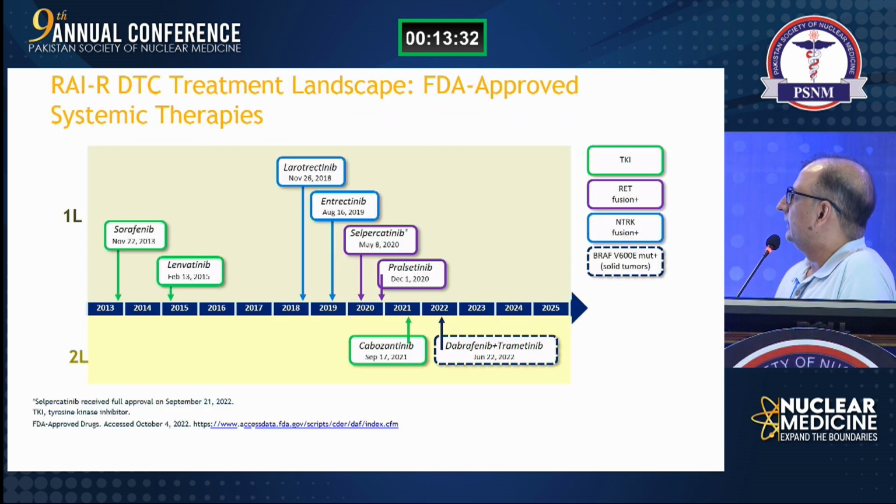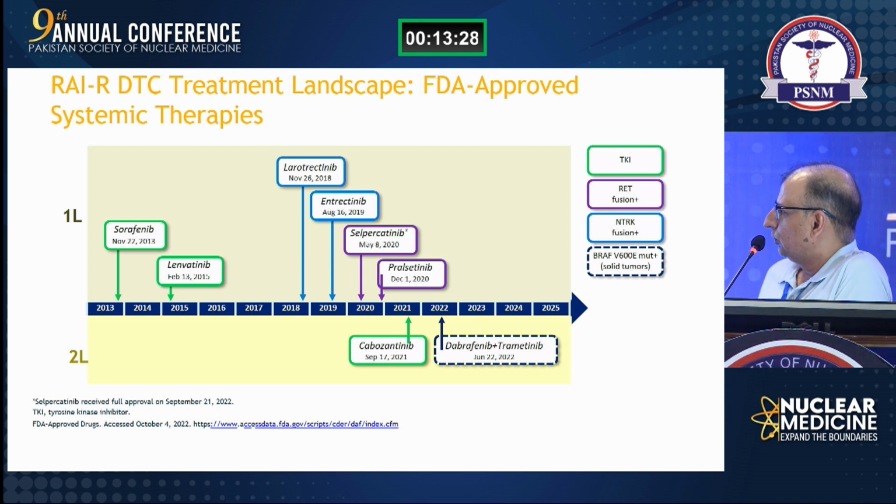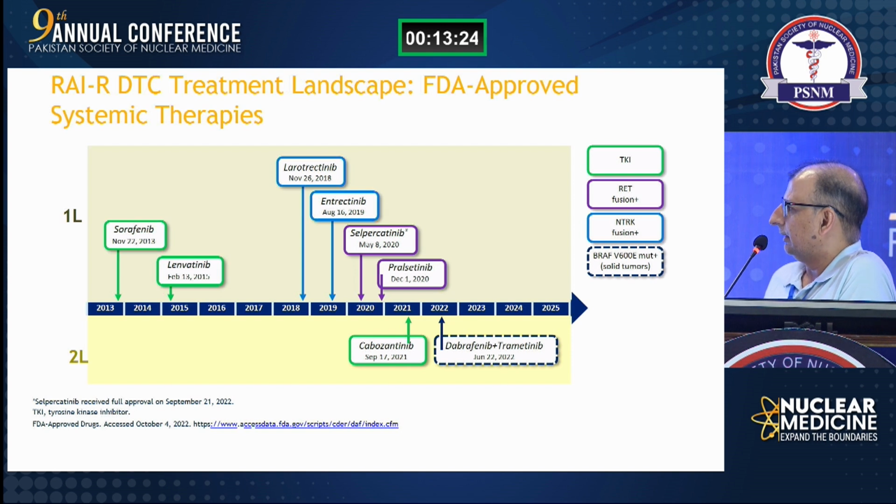So this is a slide which shows the role of TKIs. In 2013, we got the first TKI, sorafenib, after a phase 3 trial. Then we got another TKI, lenvatinib, and these are the multi-kinase inhibitors. Then within the span of 4 to 5 years, we got these selective kinase inhibitors, showing very good results.